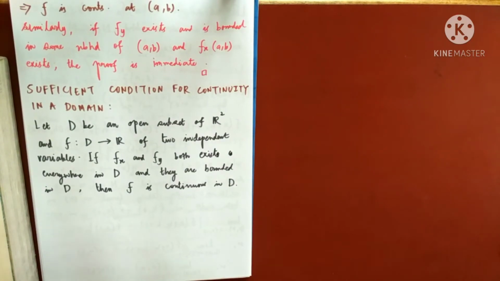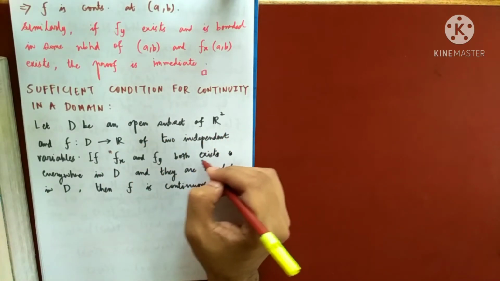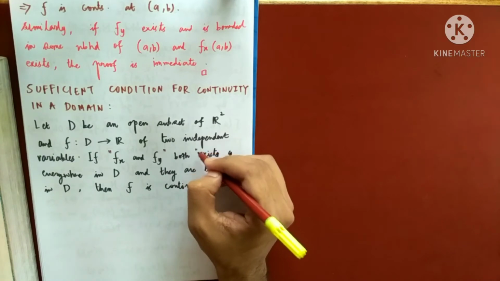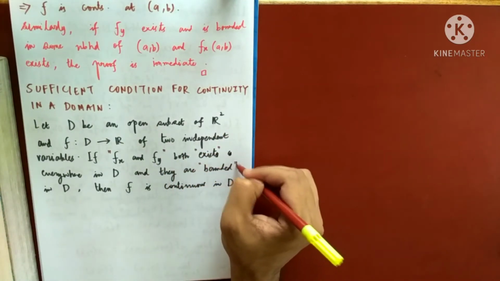Then what is the condition to be continuous? Both the partial derivatives must exist, and they must be bounded.